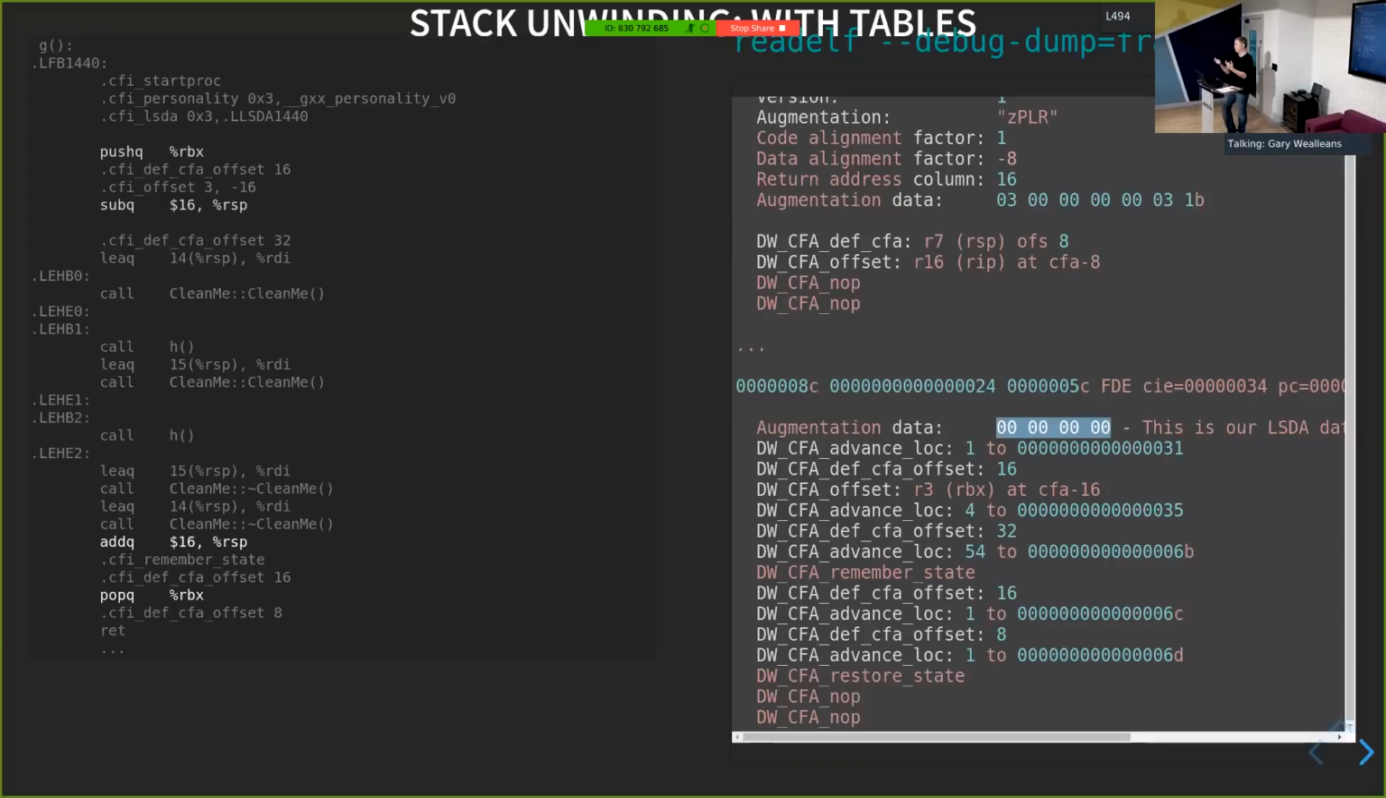Now, once I've done that once, I can cache that result. So if I'm presented with the same instruction pointer again, I can have a cache that says for this instruction pointer, here's how you get the table.